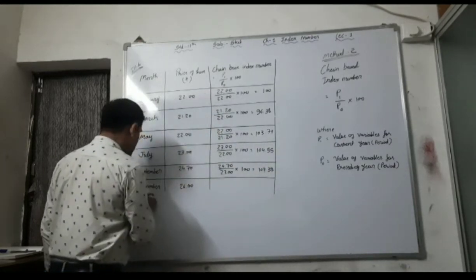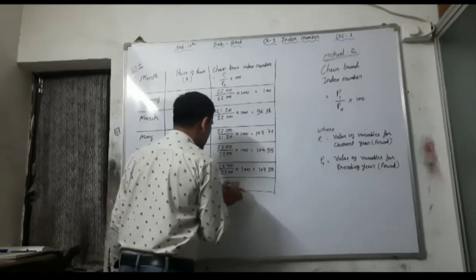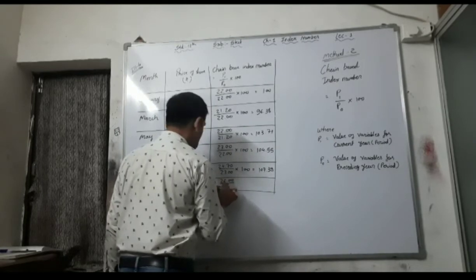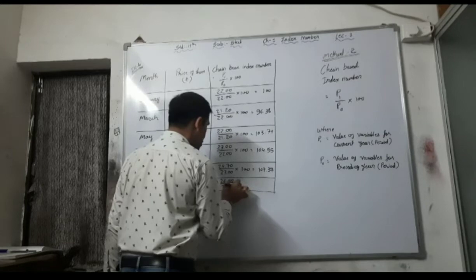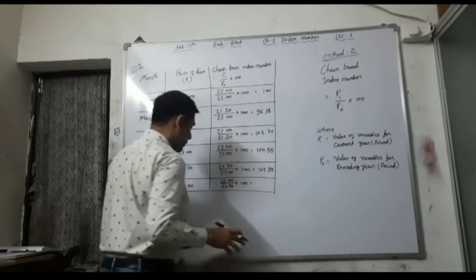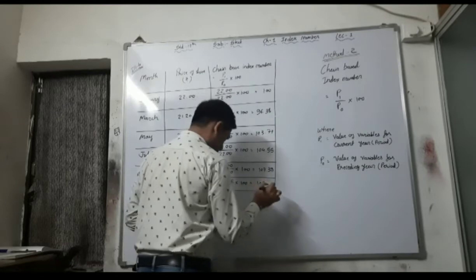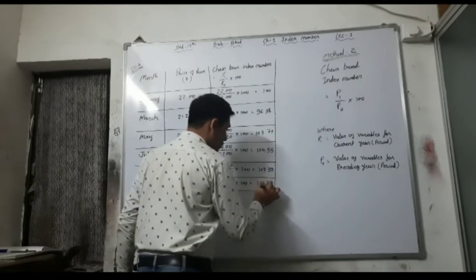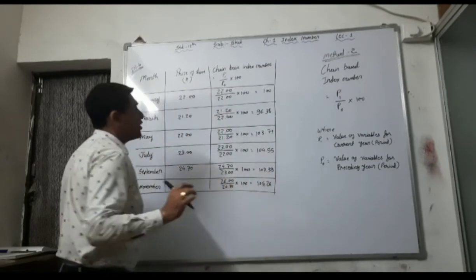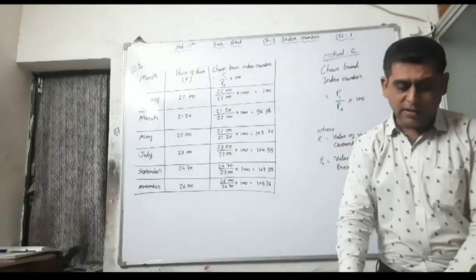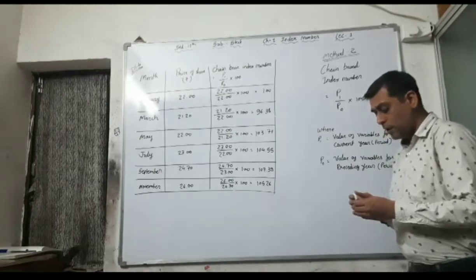And in the last month, that is November, 26.00 divided by 24.70 into 100. That's why the answer is 105.26. See here, fixed base index number, that is method number 1, and chain base index number, that is method number 2.